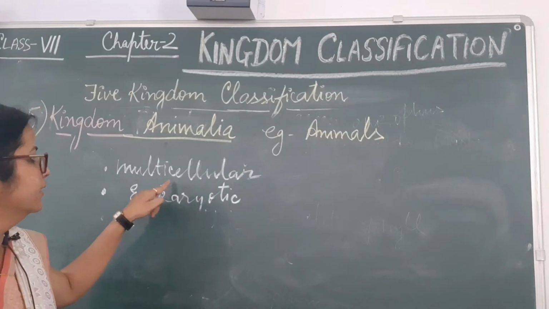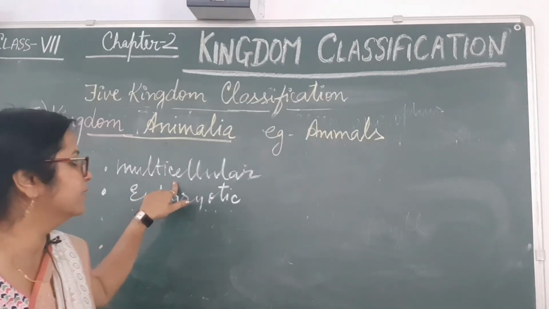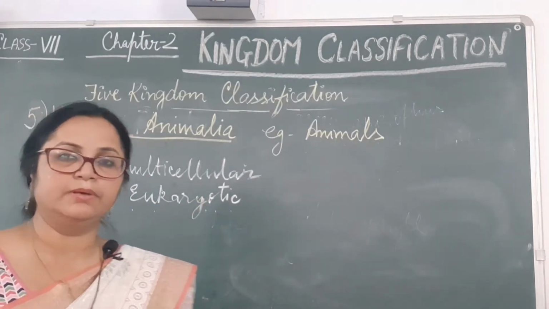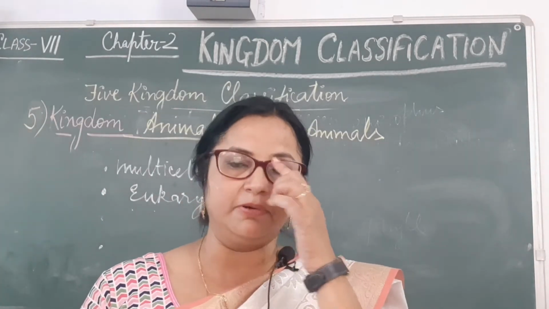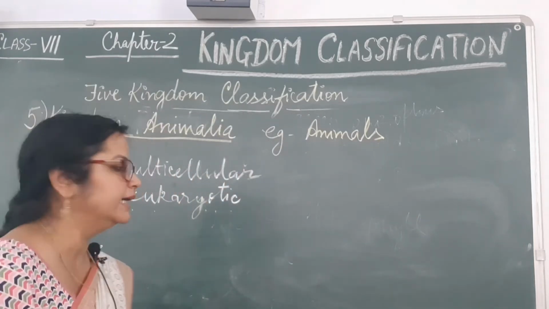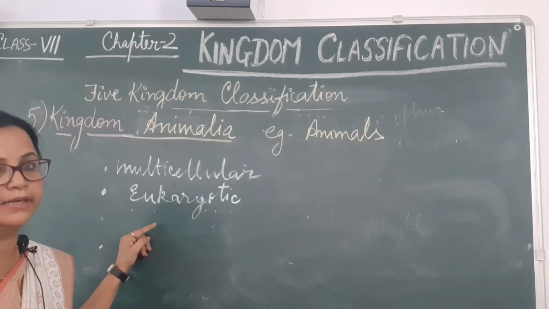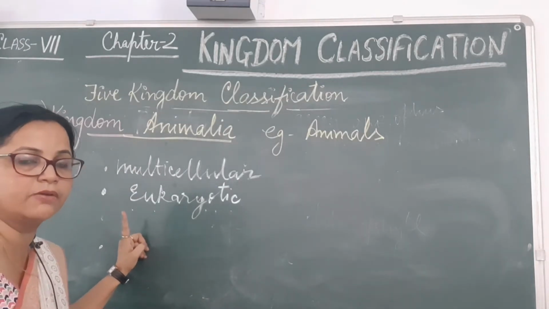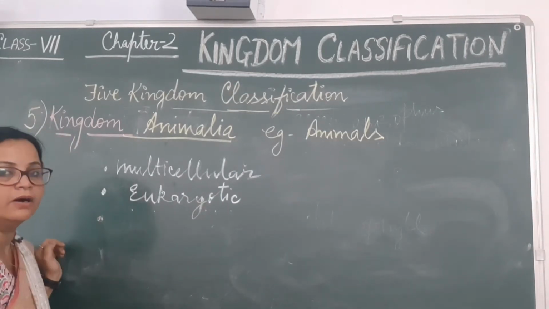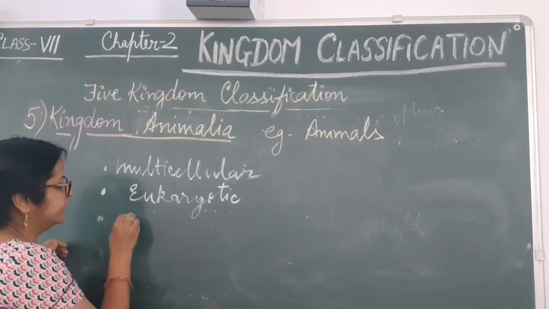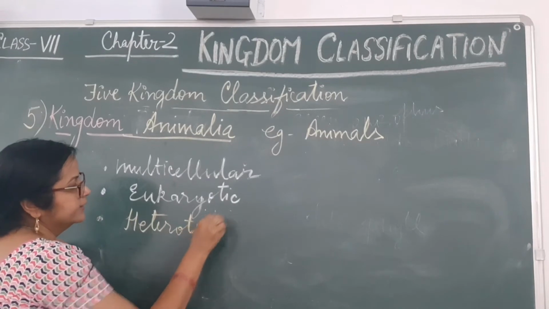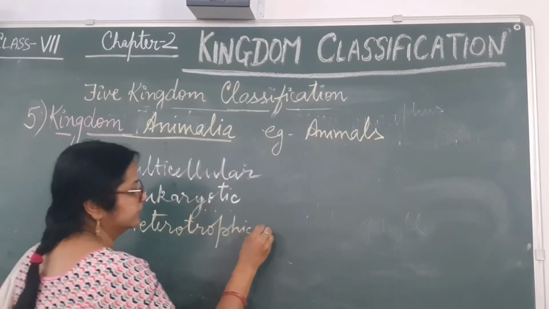That's why they are called multicellular organisms. And eukaryotic in nature means a true nucleus is present in the cell body. That nucleus is covered by a membrane. That's why it is called the eukaryotic nucleus. A true or well defined nucleus is present. Nutrition wise, all the animals show heterotrophic nutrition.